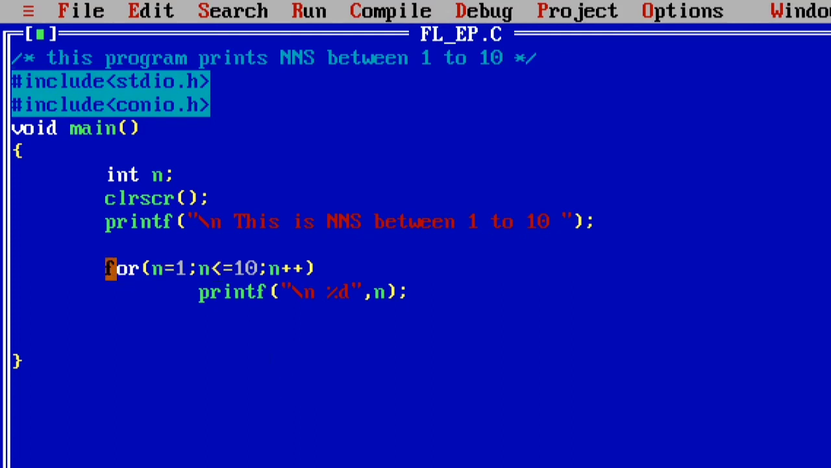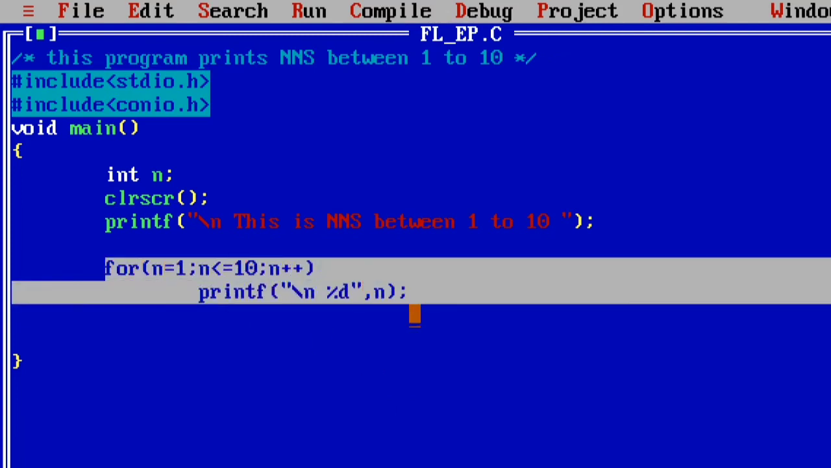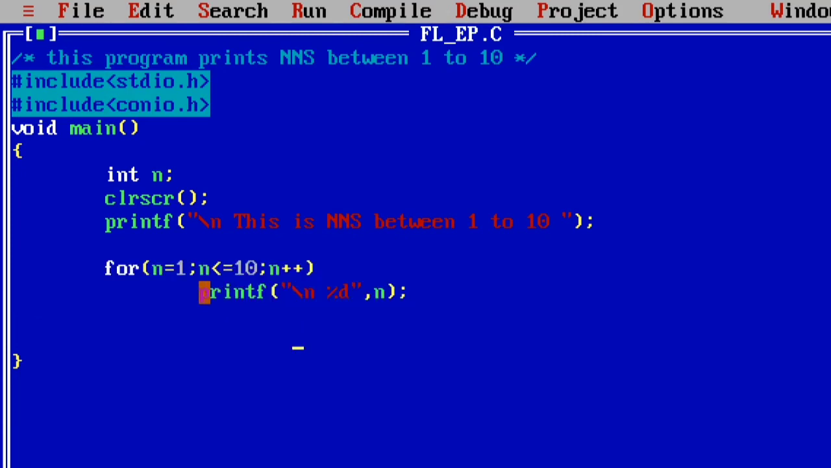So observe the program carefully. Here I am writing the for loop, and the for loop contains a block. In the block I used only a single statement, so there is no need to construct the block. That's why I omitted the block construction. Because this for loop contains only a single dependent line, I removed the block construction.